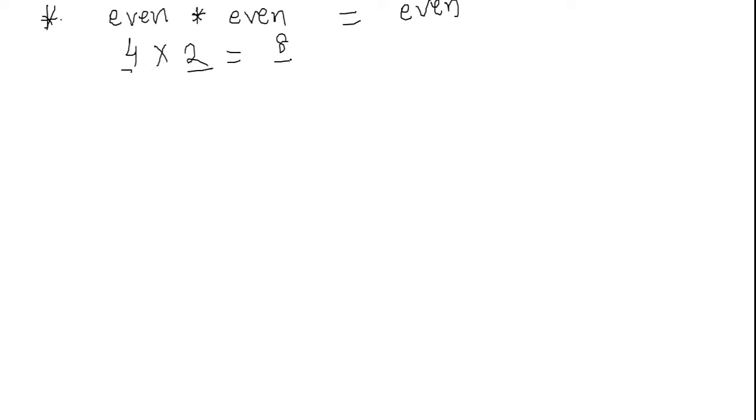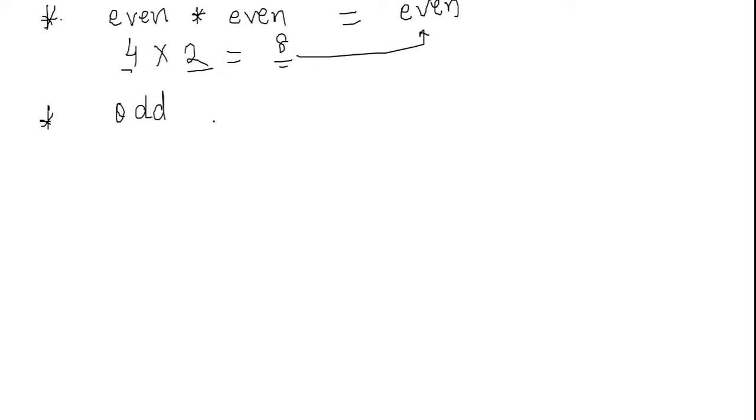Now, the first thing that you have to make note of is whenever we are multiplying even number with even number, that will give us even. Even into even will give us even. For example, 4 into 2. 4 is even number, 2 is also even number. The product of it will give us 8. 8 is again an even number. You can check all the numbers if you want to.